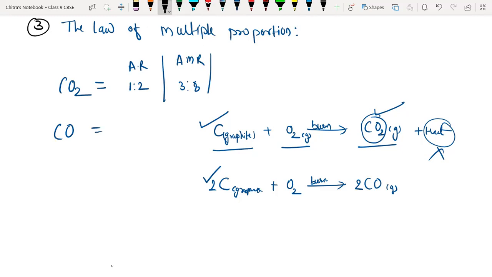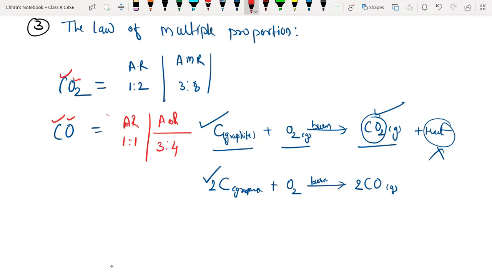For carbon monoxide, the atomic ratio is 1:1, and the atomic mass ratio is 3:4. See here, we have the same atoms, carbon and oxygen, but when different conditions are provided, they react in different proportions.